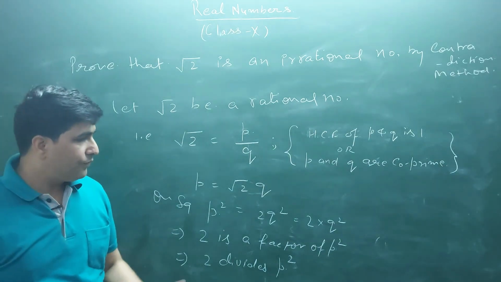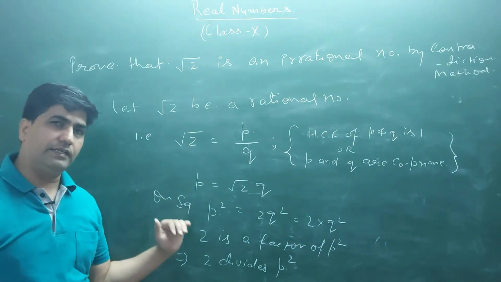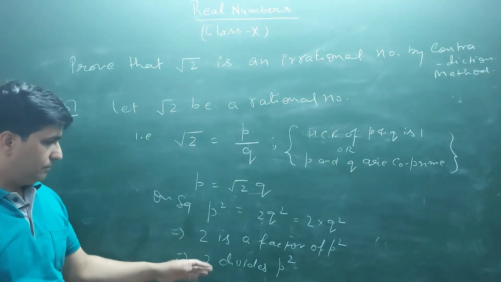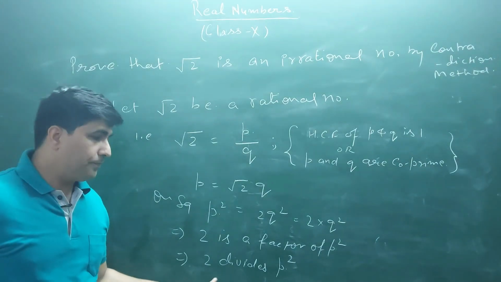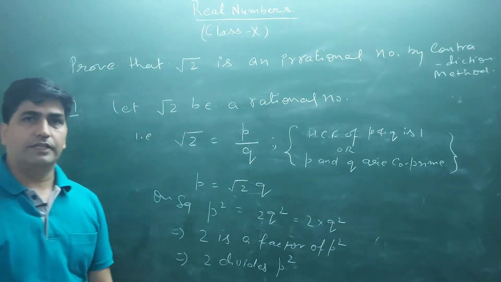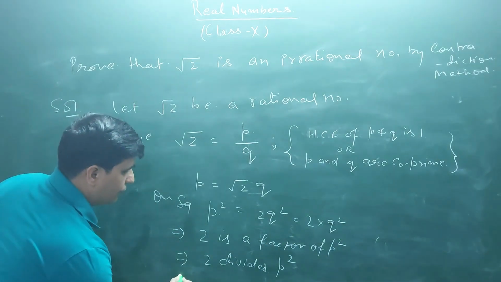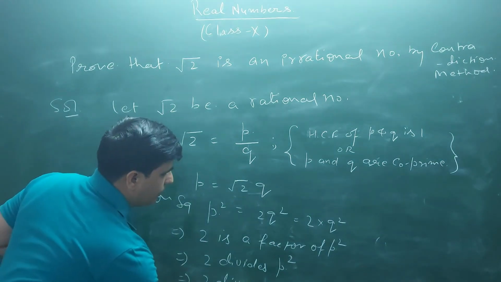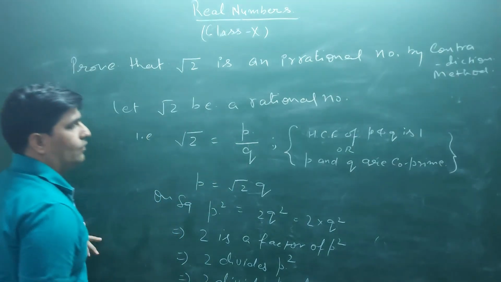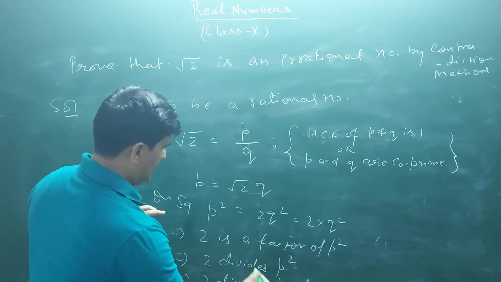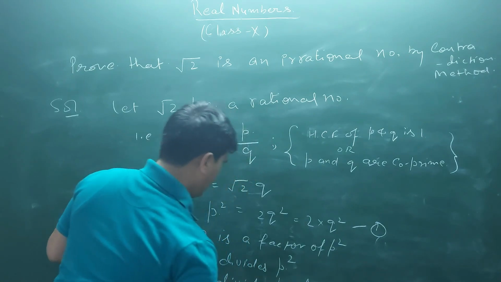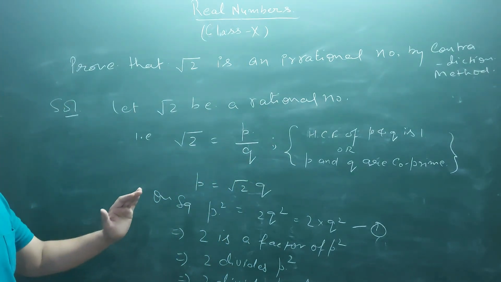Now there is a theorem, 1.6 in NCERT, which says if P is a prime number and it divides the square of some number, then it will divide that number also. Here 2 is a prime number, it is dividing P square, right? It means it will divide P also. This theorem you have to apply here. This implies 2 divides P also. Let's say this one is equation 1, and this one is equation 2.